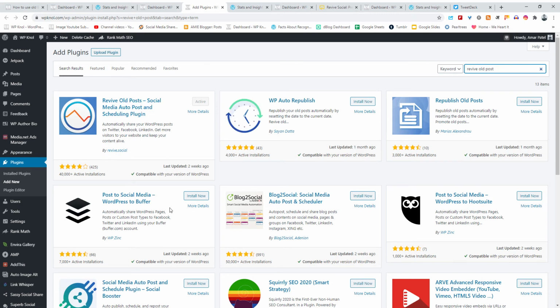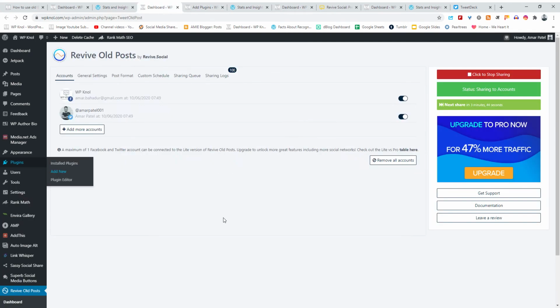This plugin is freemium type, and very limited features are offered in the free version. The free version lets you connect social media accounts, but I think that is more than enough. Using this plugin I have connected my Twitter and Facebook page.